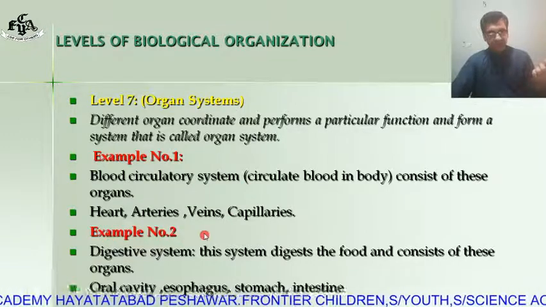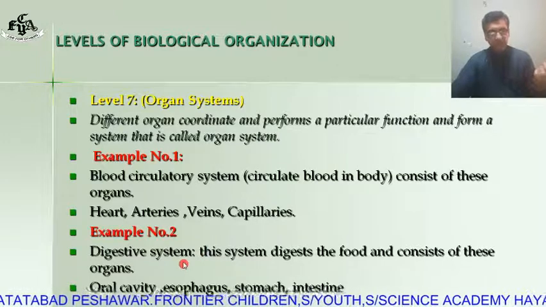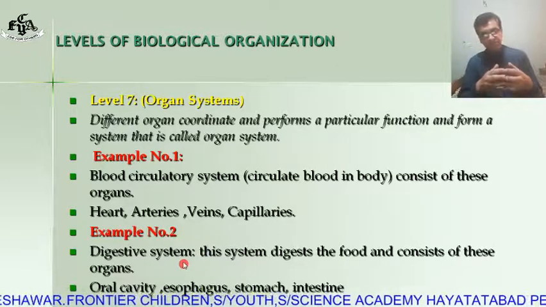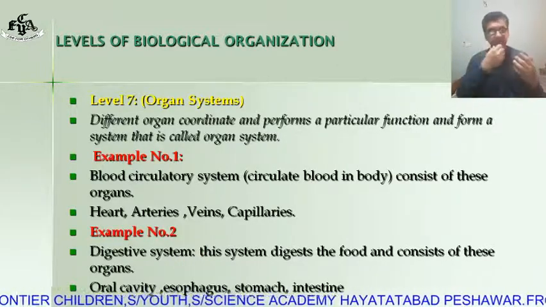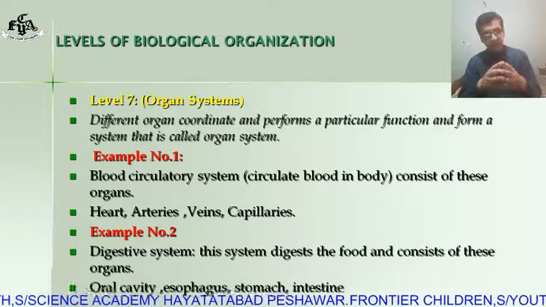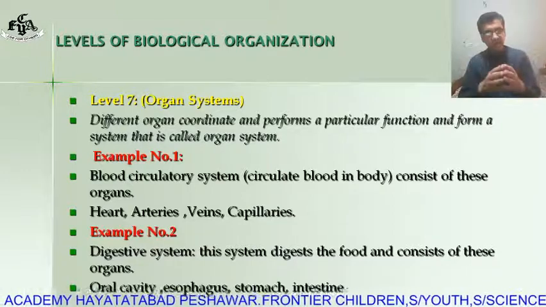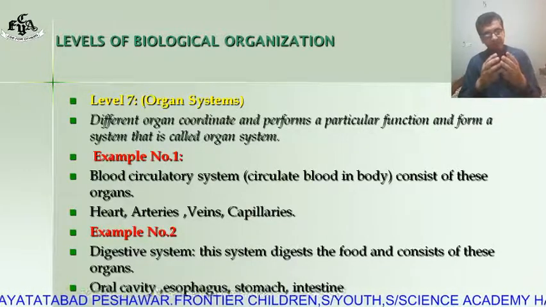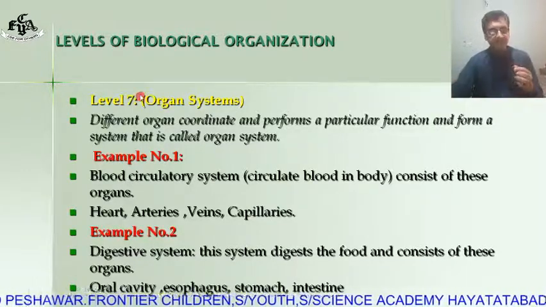The next example, number 2, the digestive system. In the digestive system, the organs are the oral cavity, esophagus, stomach, intestine, etc. So organs combine and form an organ system, and that is level number 7.